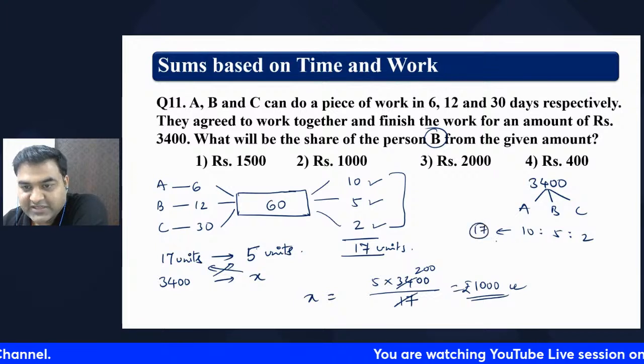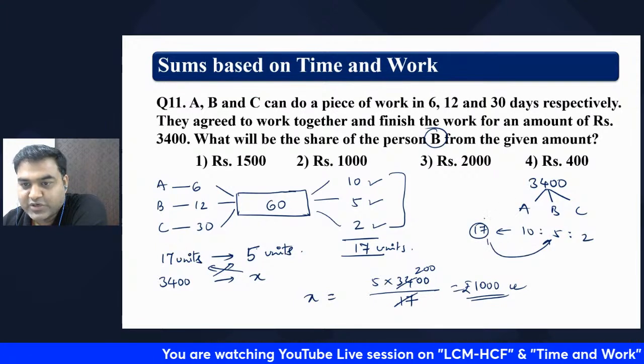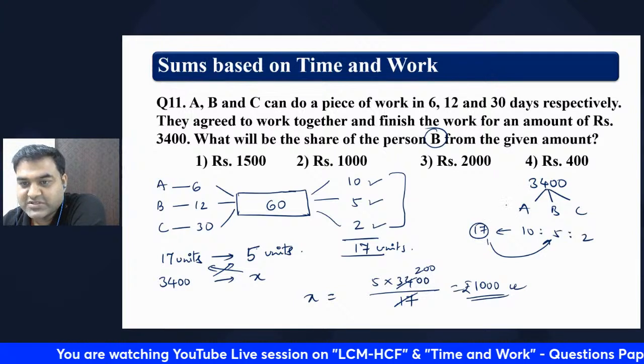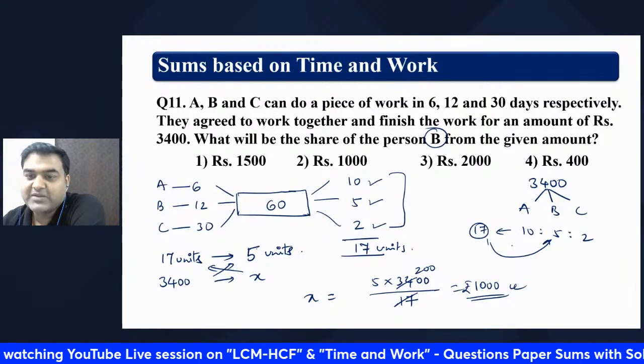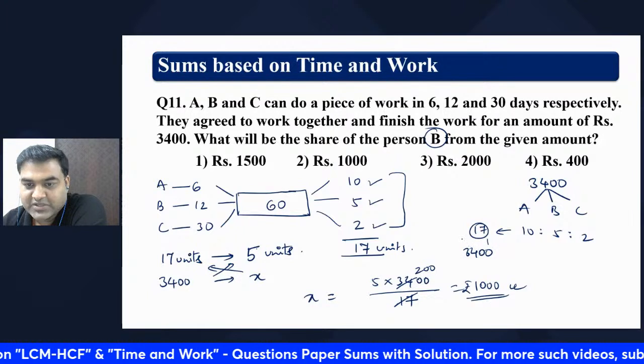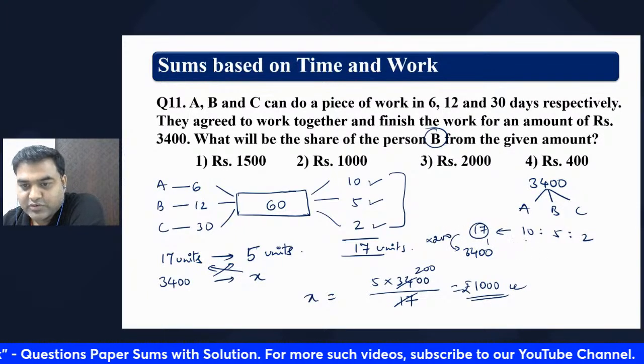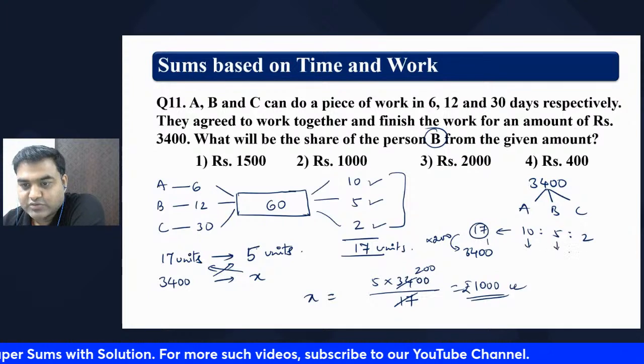Out of 17 units, B will get 5 units. So 3,400 is obviously 200 times 17. So multiply by 200 everywhere.